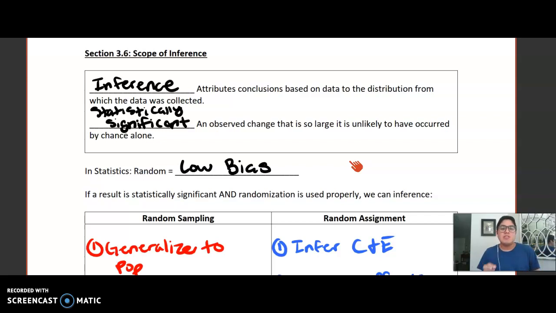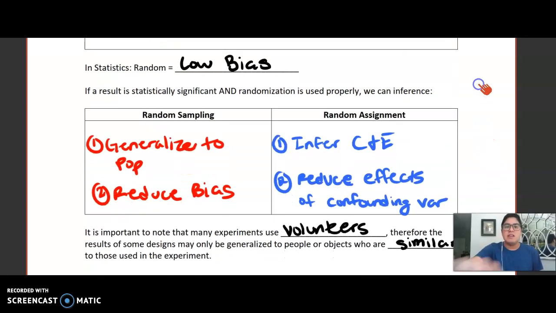Now, if a result is statistically significant and randomization is used properly, we can infer a few things. If I use a random sample, as we said way back in the first lesson here, we can generalize to our population of interest, or to that target population from which we pulled that random sample. The reason we can do this is because random sampling helps us to reduce the bias, right? Low bias is random. Now, if we have a well-designed experiment and there's some element of random assignment, we can infer cause and effect because the differences are due to the treatments and not other factors. Because of this random assignment, it's going to reduce the effects of confounding variables by balancing them out into the different treatment groups that we've formed.